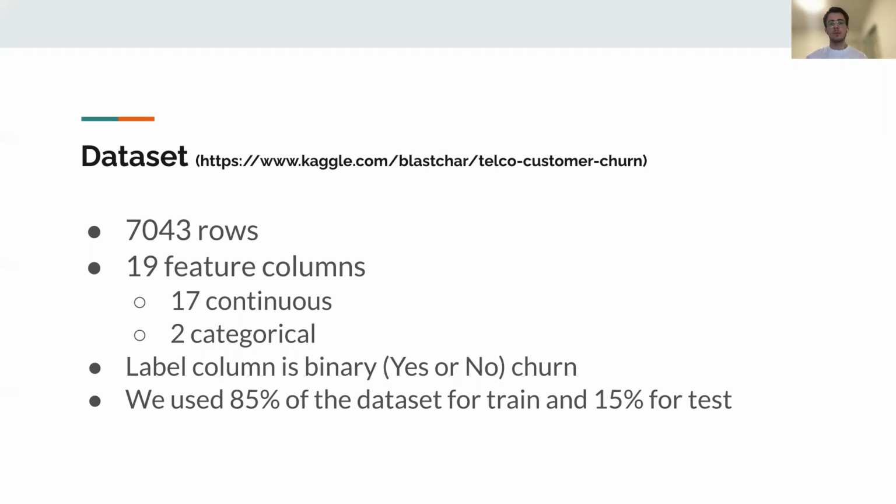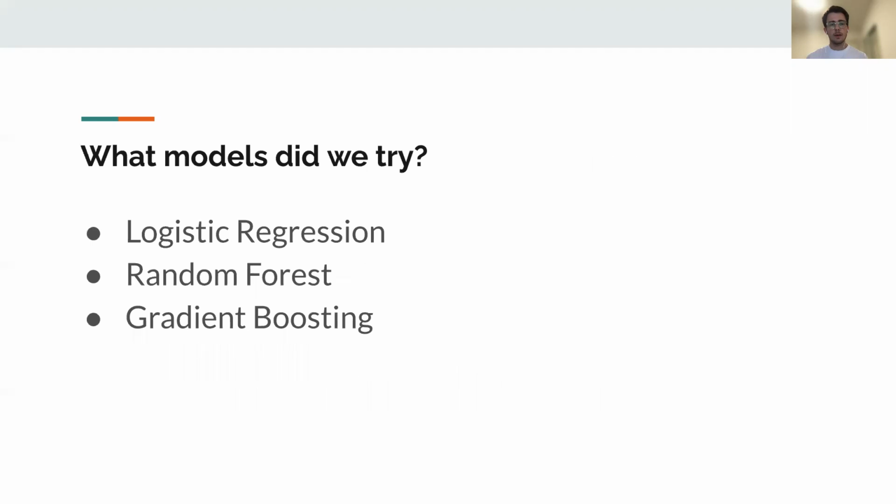So we needed to use a stratified split to make sure we have the same proportion of each class in train and test. Following on, which models did we try? Well, we started with some simple models such as logistic regression, and then we tried random forest and gradient boosting.